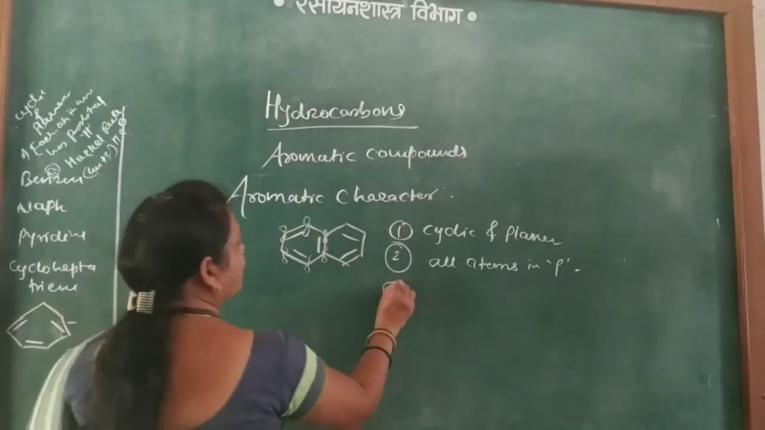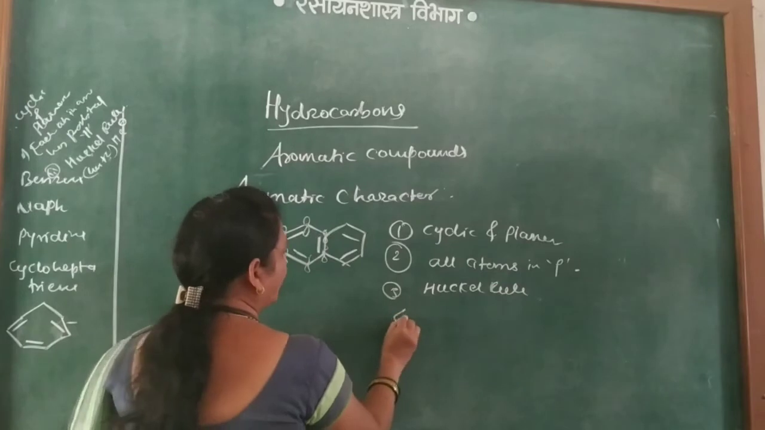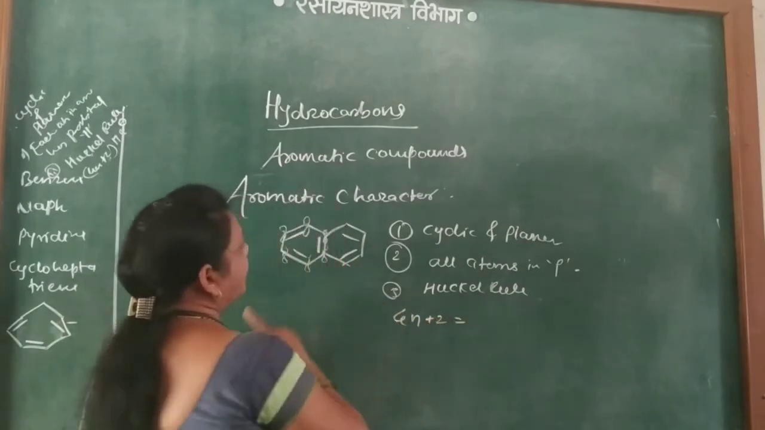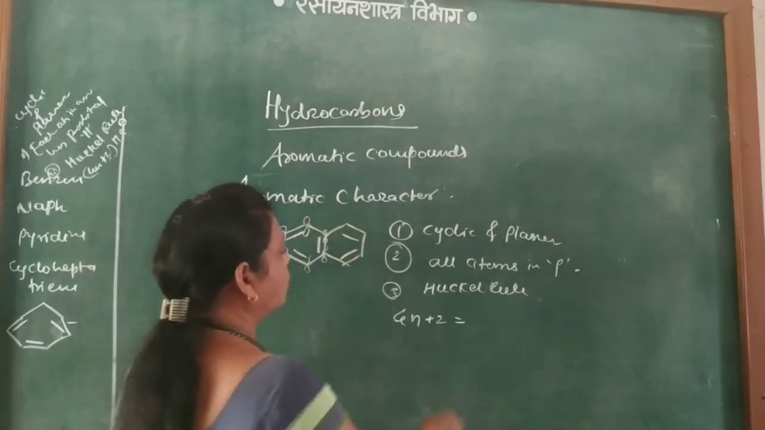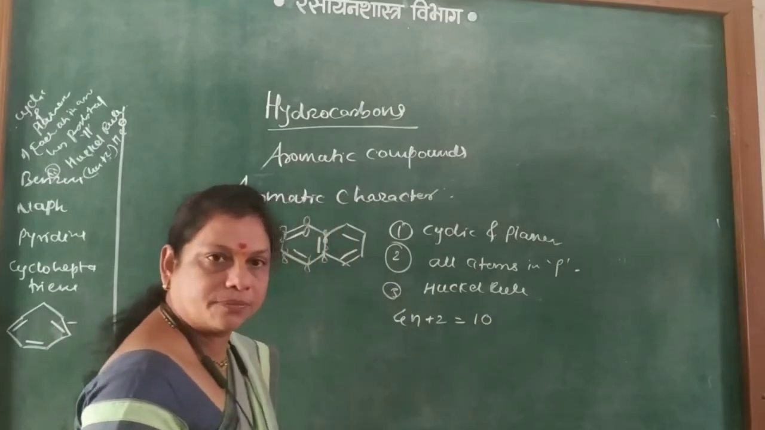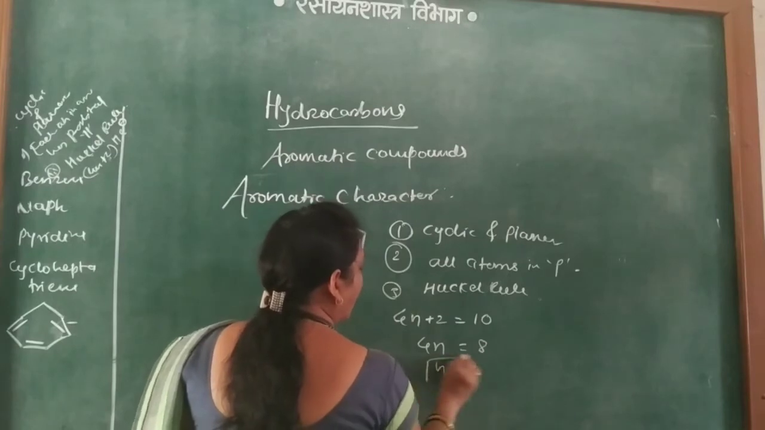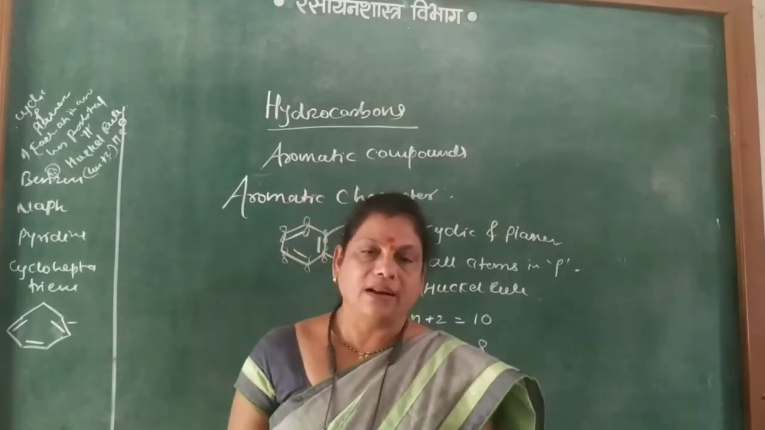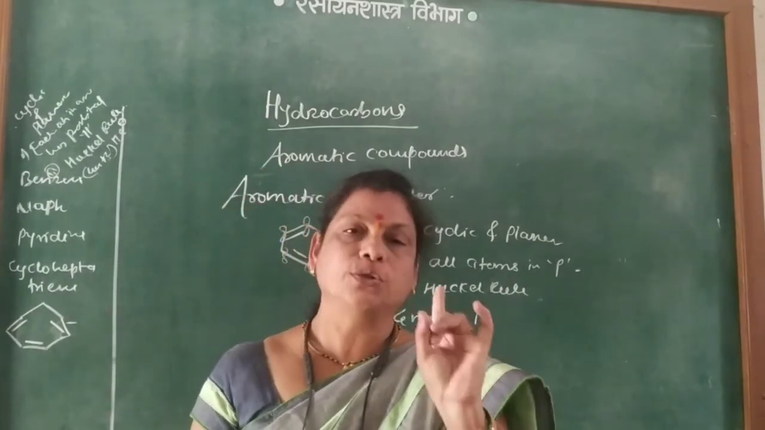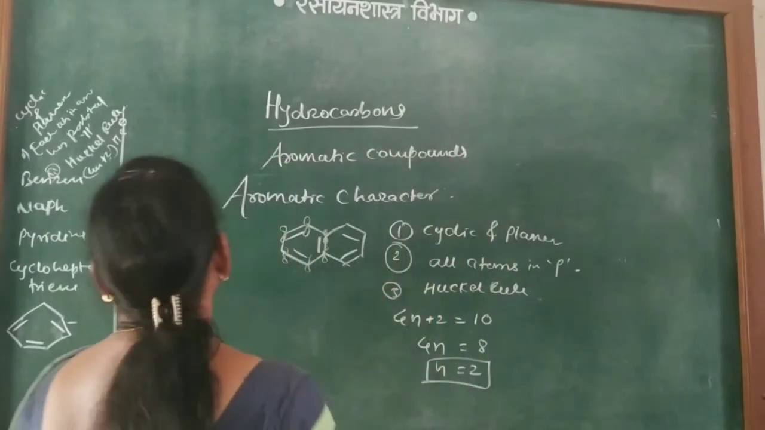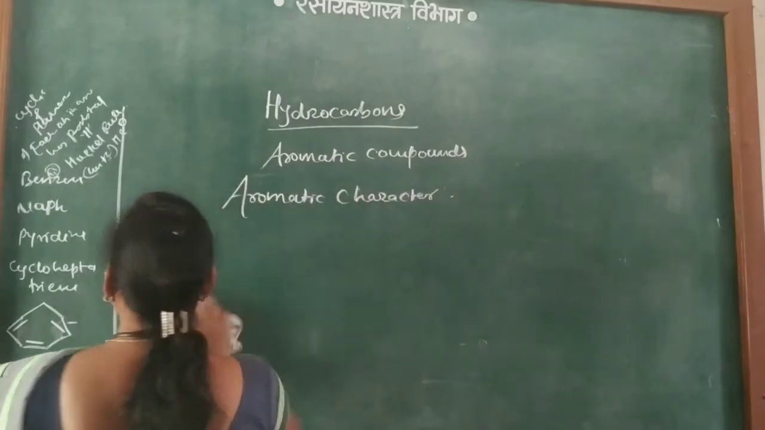Okay, and third one, that is Huckel rule. Huckel rule, here 4n plus 2 is equal to how many p orbitals? 1, 2, 3, 4, 5, 6, 7, 8, 9, 10. Okay, means there are the 10 p orbitals. So here 4n is equal to 8 and n is equal to 2. As it comes to be integer, and therefore here naphthalene is also aromatic. Okay, next one, that is cycloheptatriene.